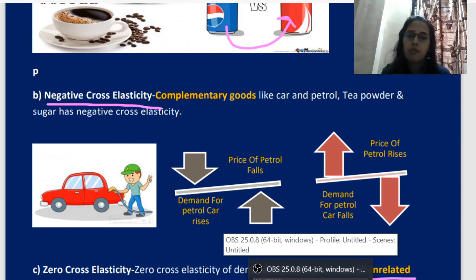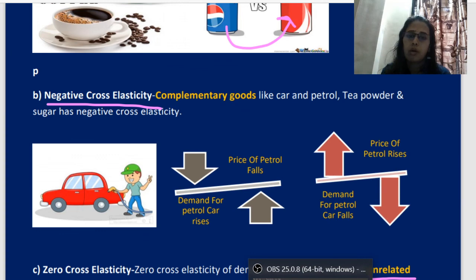Students, here we have finished all the types of income and cross elasticity.